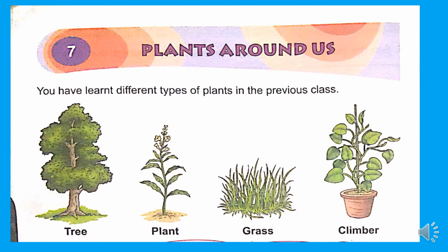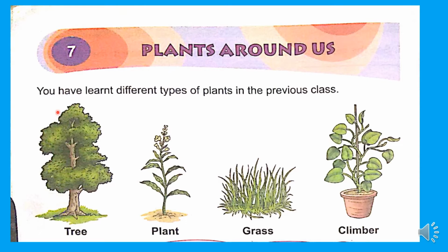Children, today we are going to learn a new lesson. Lesson number 7, Plants Around Us. What is the lesson name, children? Plants Around Us. We learned so many different types of plants in the previous class. In first class, I think you learned about plants. Yes or no? Children, what is this?